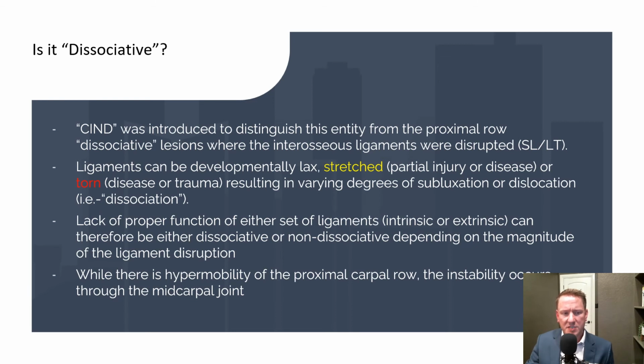But the ligaments responsible for stabilizing the midcarpal joint can be developmentally lax, stretched, or torn and result in various degrees of subluxation or dislocation of the midcarpal joint. And lack of proper function of either the intrinsic or extrinsic stabilizing ligaments can therefore either be dissociative or non-dissociative depending on the magnitude of the ligament disruption. And we believe that the terminology dissociative and non-dissociative really have nothing to do with the location of the ligament pathology, simply describing the magnitude of the effect.